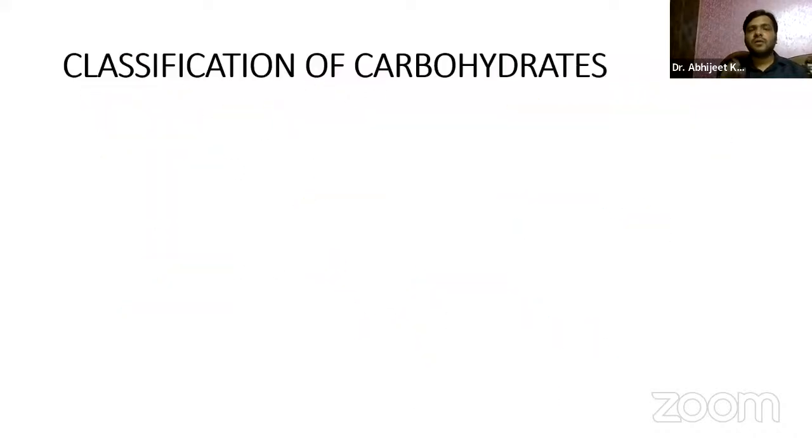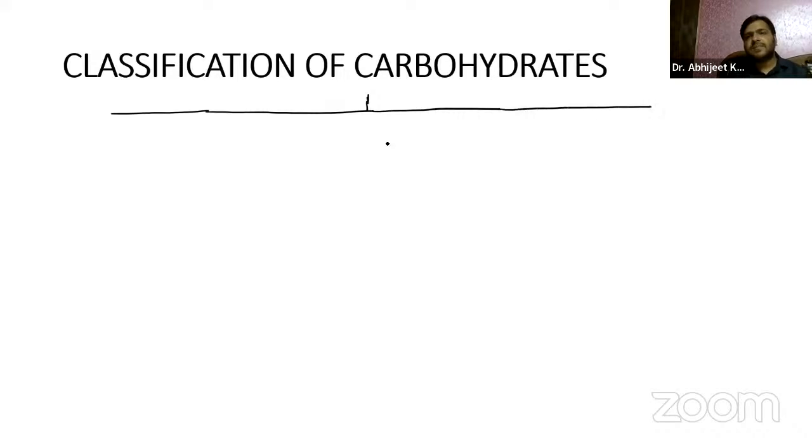Sure. Now coming on to the next one, that is the classification of carbohydrates. Kavita, very good. Very good, Muskan, very good. Yes, I want every one of you to reply, right? Now, classification of carbohydrates. The carbohydrates are basically divided into 4 categories, I would say. We'll draw a very simple flowchart. I'll try to make it very, very simple for you guys, right?